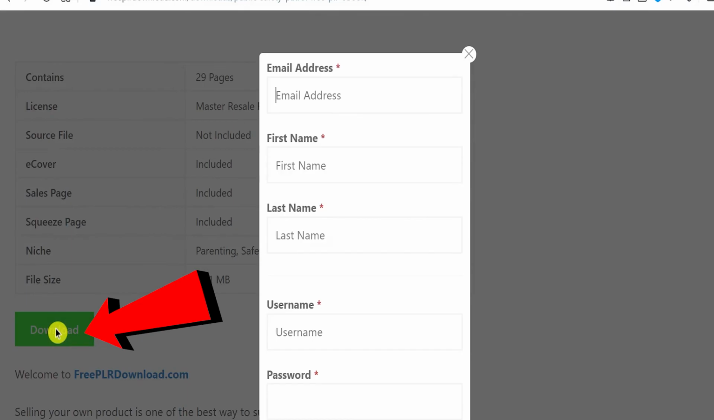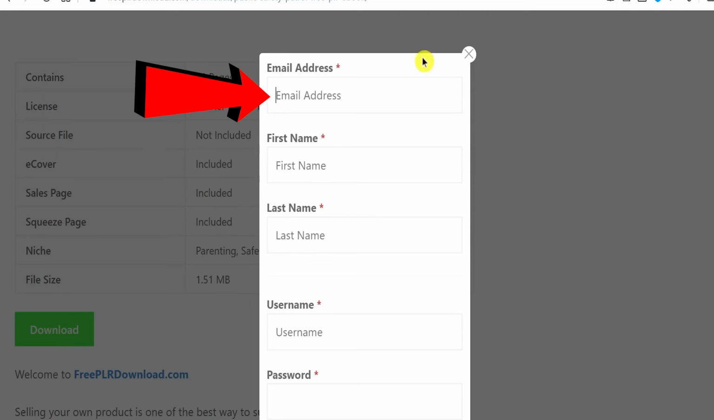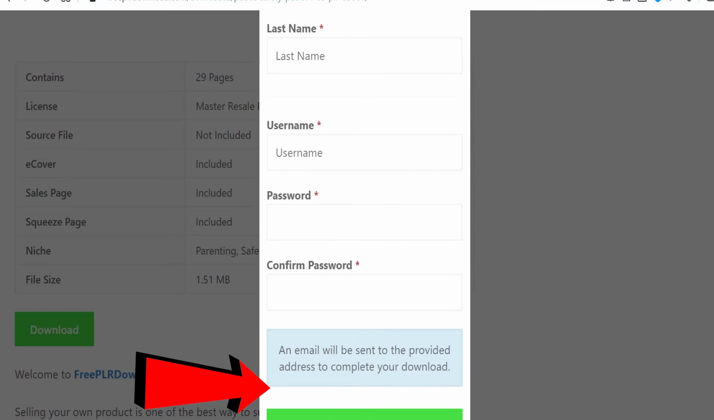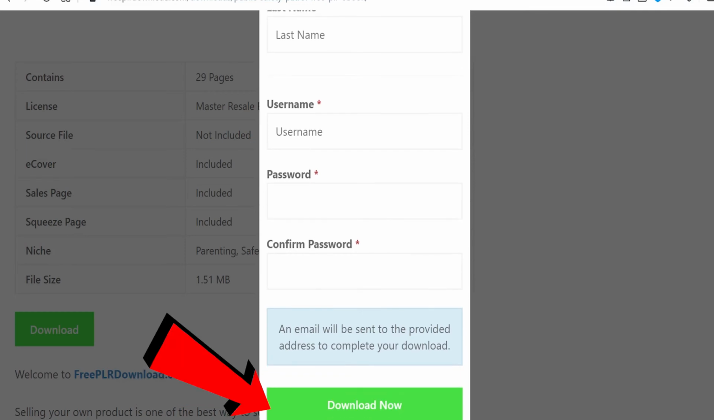And once you click, you will see a page looking like this, and all you need to do is put in your email address, your first name, your last name, your username and password, and confirm your password, and click on download now right here. And the downloadable link will be sent to your email address directly.